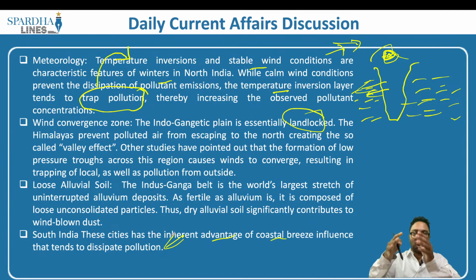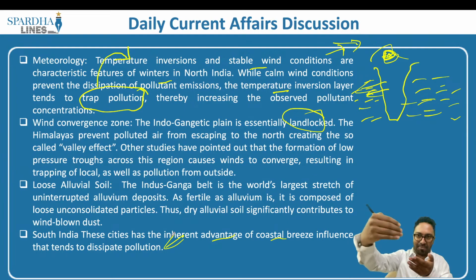But in northern India we have the continental type, there is no oceanic influence, so the air keeps circulating within the land, and the sea breeze will not take away the existing pollution. As a result it happens to be a wind convergence zone. There are also the Himalayas, which prevent the wind from going over and completely block it.